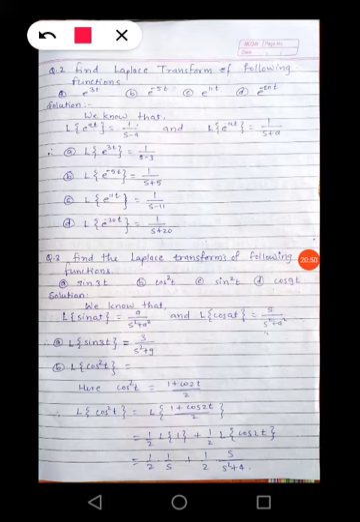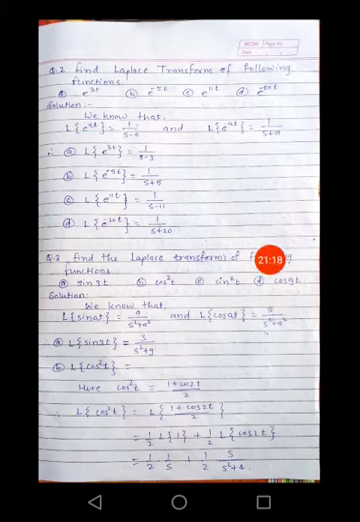So for this first one, Laplace of e raised to 3t is nothing but, by this formula, 1 upon s minus 3. For second, Laplace of e raised to minus 5t is nothing but 1 upon s plus 5. For third one, Laplace of e raised to 11t is nothing but 1 upon s minus 11. Laplace of e raised to minus 20t is nothing but 1 upon s plus 20. So this is for question number 2.